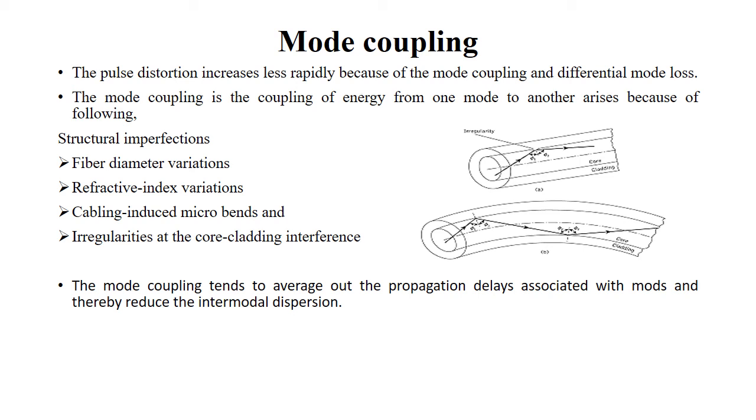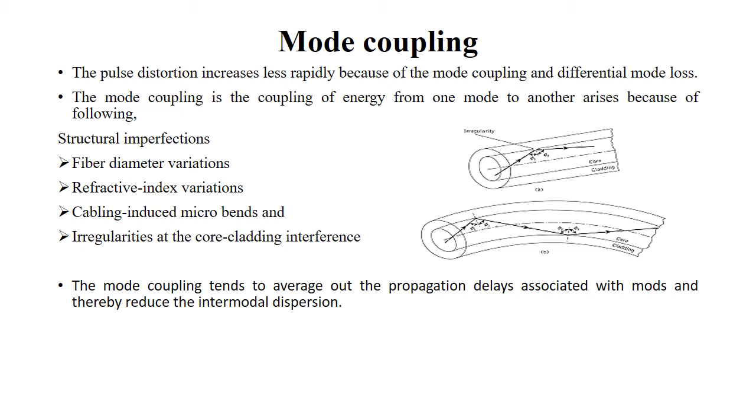Mode coupling is the coupling of energy from one mode to another, and it arises because of structural imperfections, that is fiber diameter variations and refractive index variations, cabling induced microbends, and irregularities at the core cladding interface. These are the structural imperfections behind mode coupling.